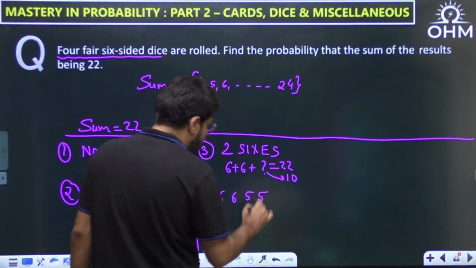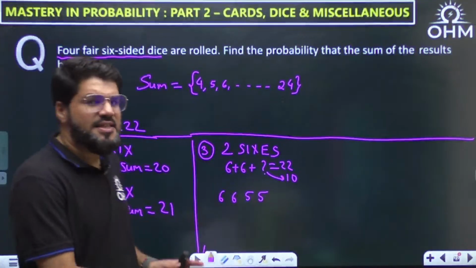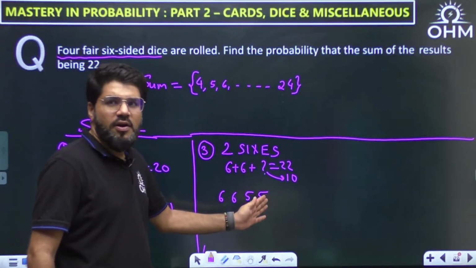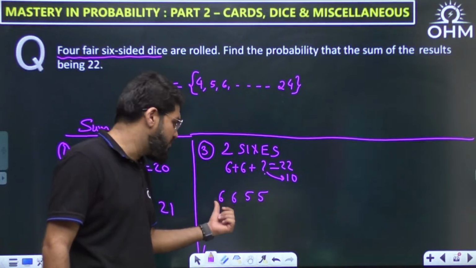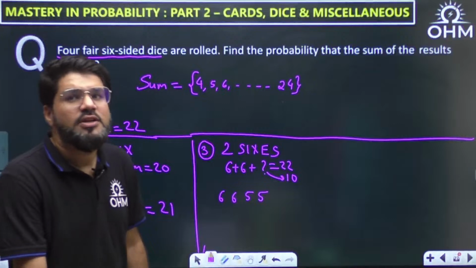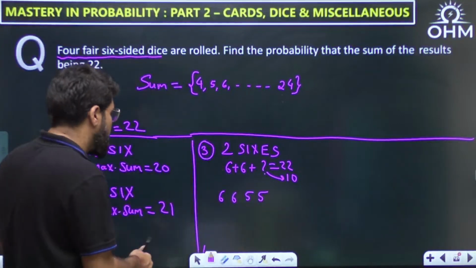6655. But is it necessary that 6655 is in this pattern only? Maybe 6556. I need 2 6's, and they can be anywhere, in the beginning or end, or maybe the first and fourth position, or second and fourth position. So in how many ways can you select any 2 positions for the 6's out of 4?